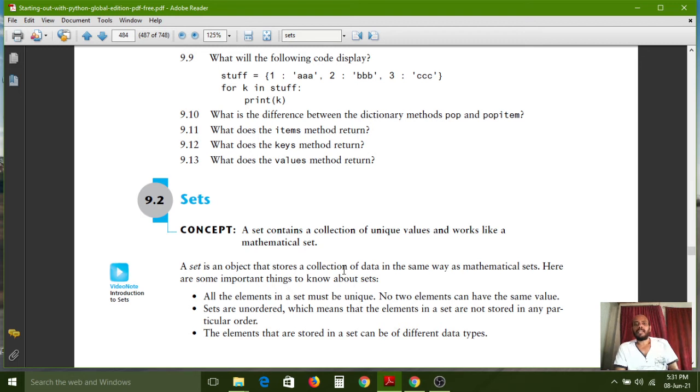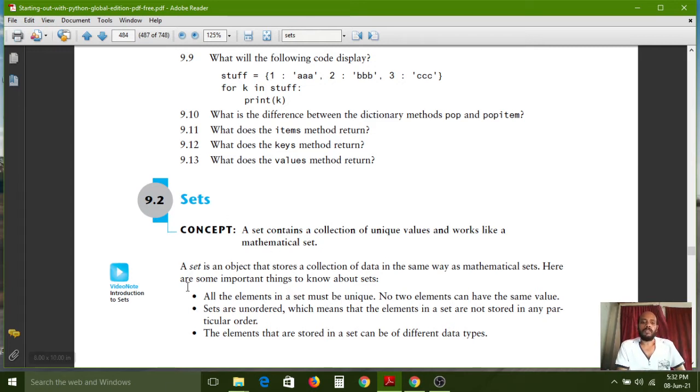Already in the 10th class, while studying, you have learned about mathematical sets. That sets concept we can use here also. Sets work like mathematical sets, with union, intersection and so on. All those things we learned in the 10th class, and those concepts we can implement by using these sets.